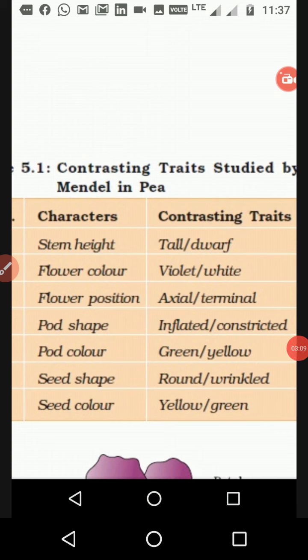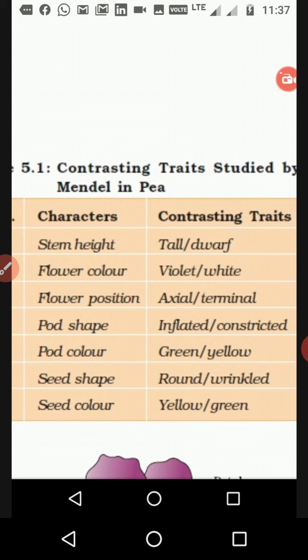So again you are seeing all the contrasting traits. And now, what is a trait? One species has one trait. Clear? So that pea has seven types of character. Clear? And what are traits? Traits means, whenever we study how to determine the sex of a human being,